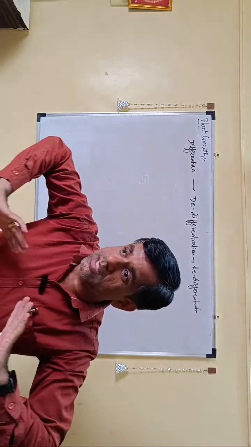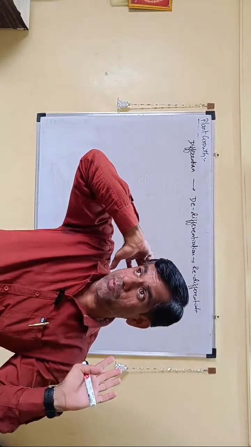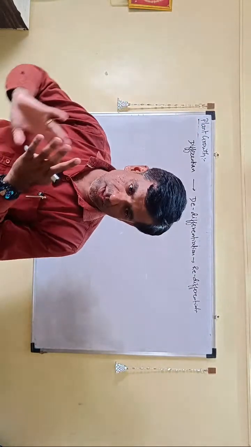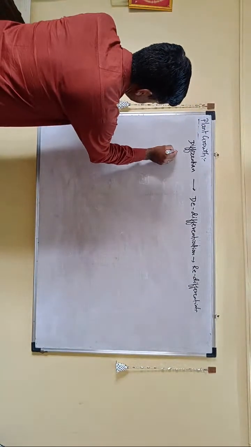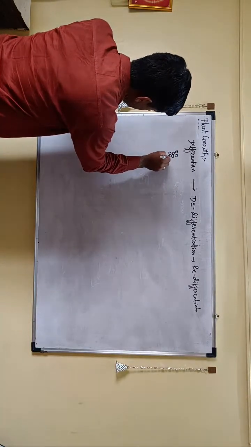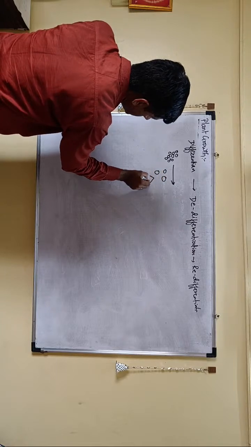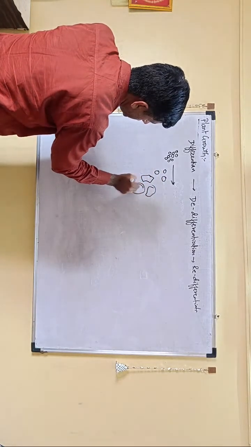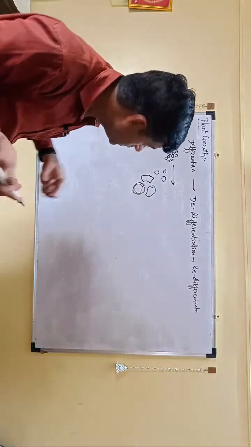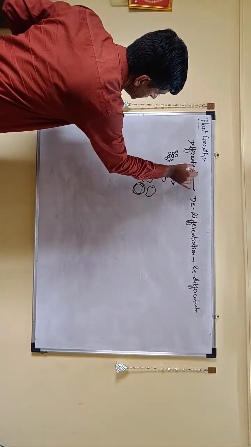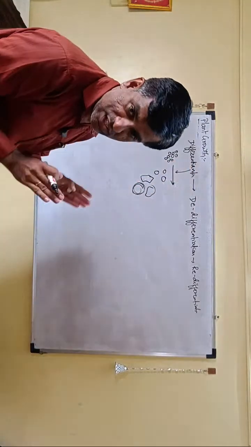It tries to make the cell walls lignified so that it can perform the proper function of carrying the water. So when the cell was dividing, at one point it stops dividing, and then it decides to become sclerenchyma, parenchyma, collenchyma, or whatever it loves to be. That is differentiation. That is the first step. That is what is called as what? Differentiation.